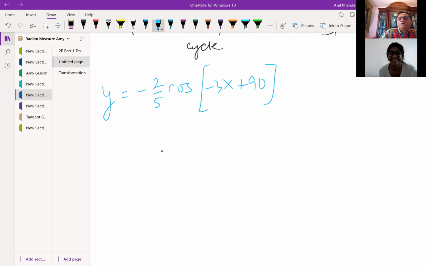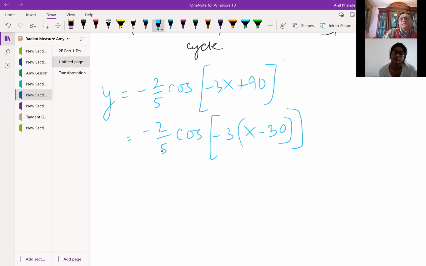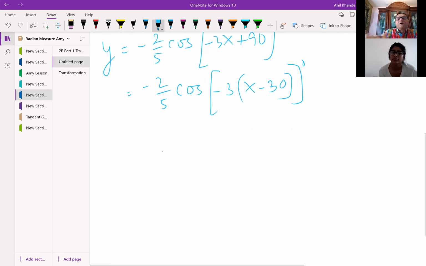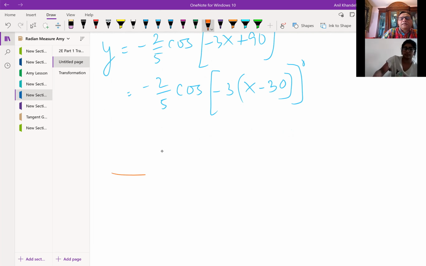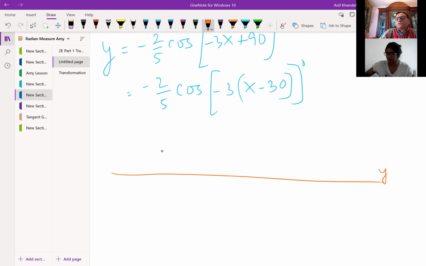So we'll write this as the first step: minus 2 over 5 cos of minus 3 common, x minus 30. Is that clear to you? And everything is in degrees, right? Now, how we are doing it is like this. First, I'll draw the axis. This is y equals 0, since this is like plus 0. Then I am checking the amplitude, which is 2 by 5, so I'm drawing a dotted line here. This is my way of drawing it.